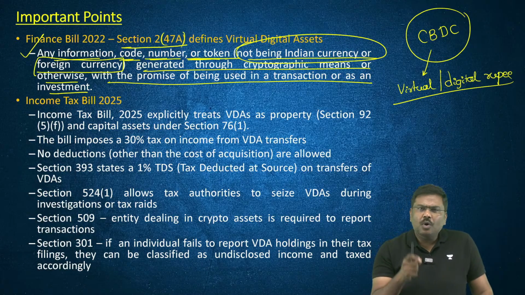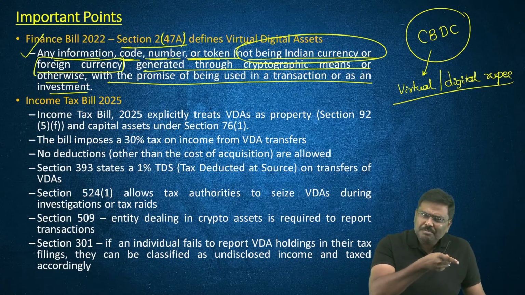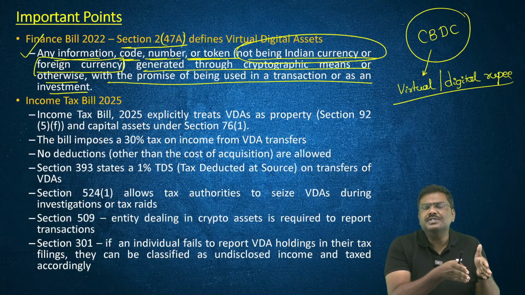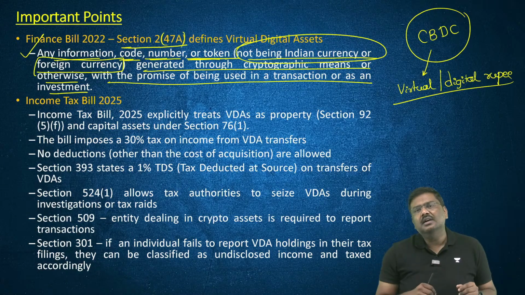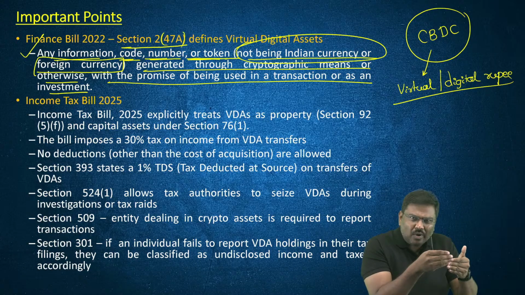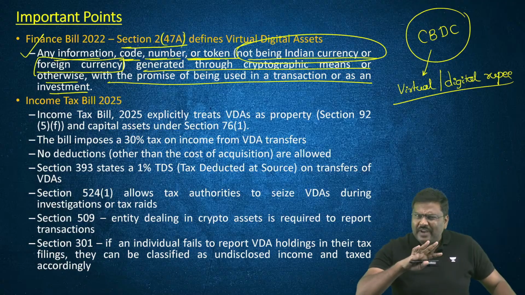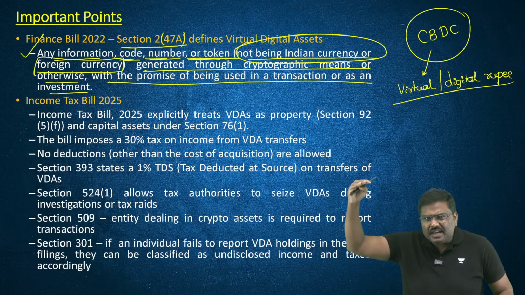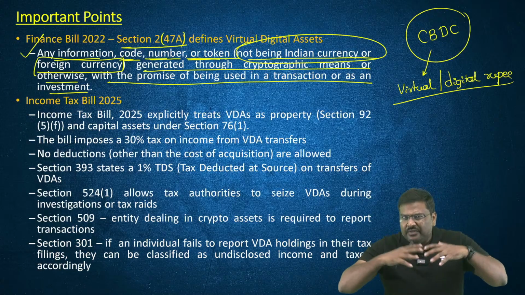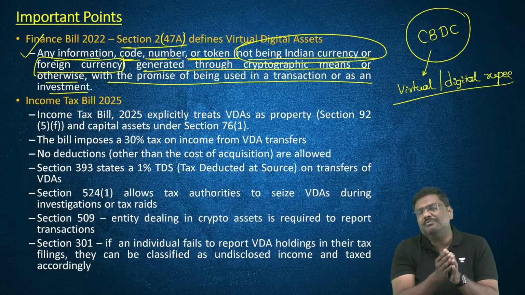For example, all of you have heard of Bitcoin. Can I simply say Bitcoin primarily fits into the concept of a virtual digital asset? Historically, the usage of Bitcoins or other virtual digital assets in India was not very high. In other countries, it has grown very fast, both the creation and the utilization of Bitcoins.